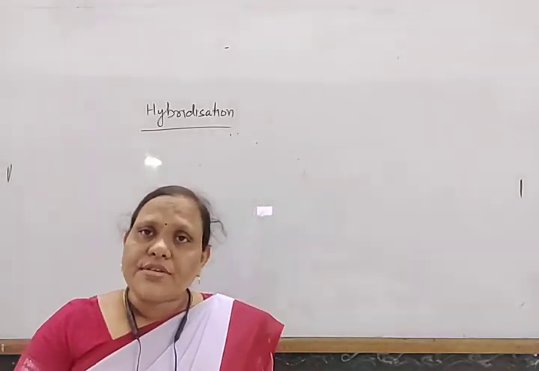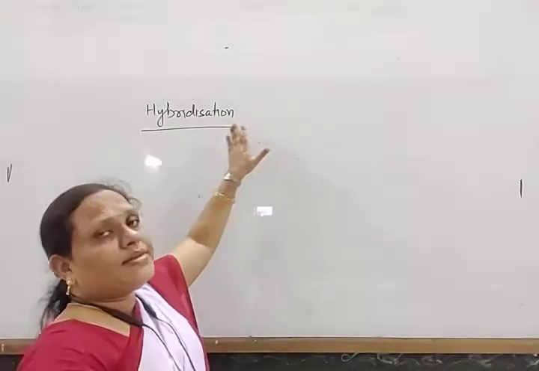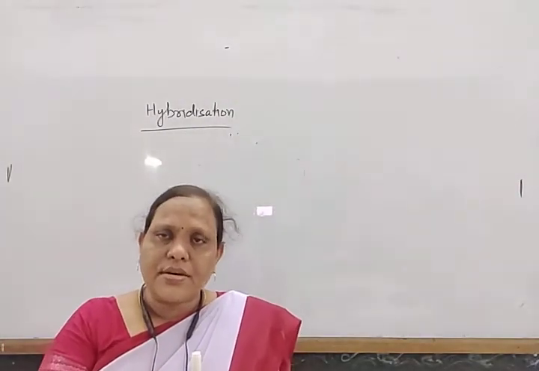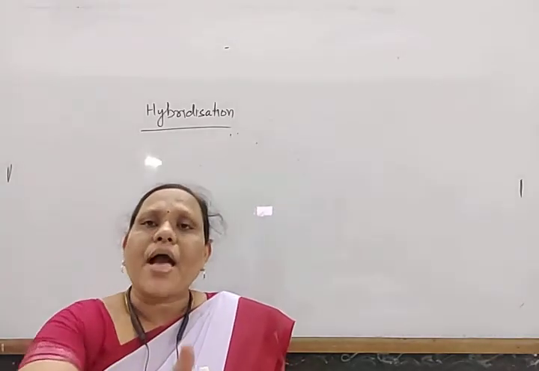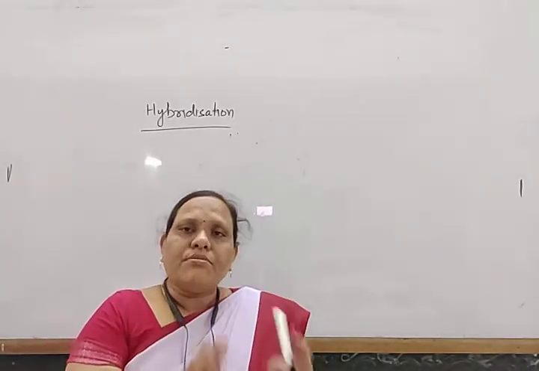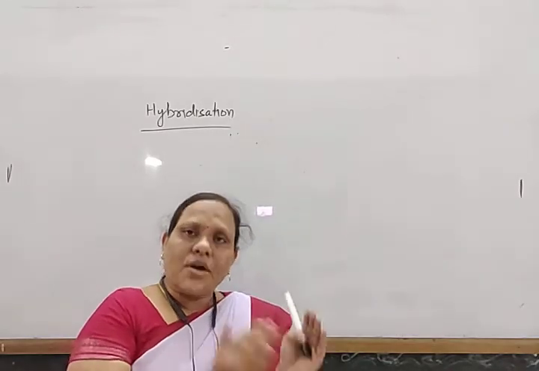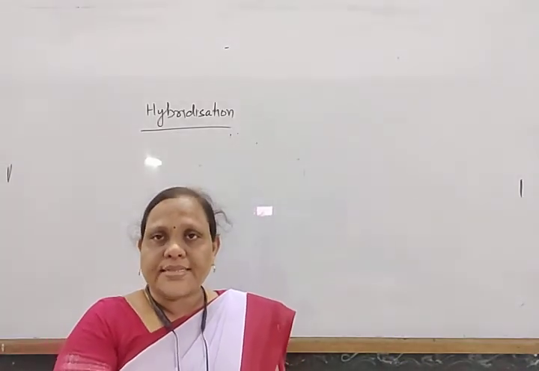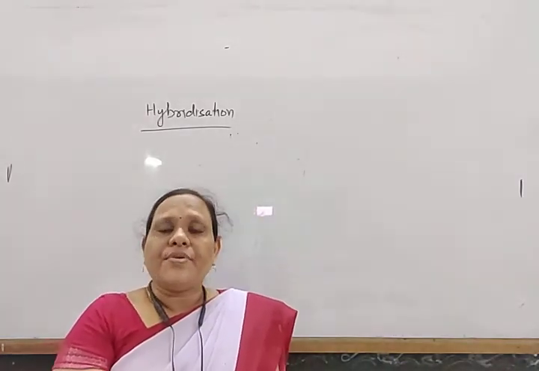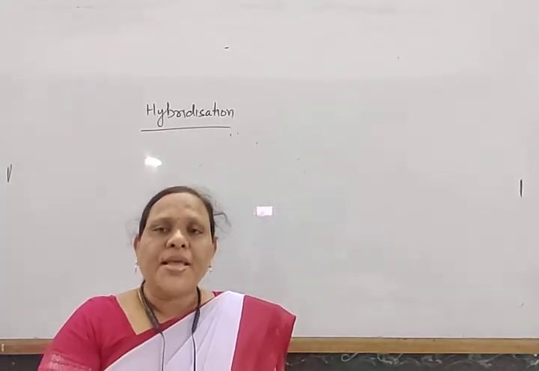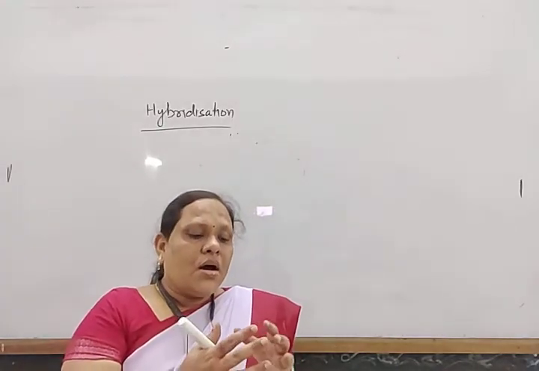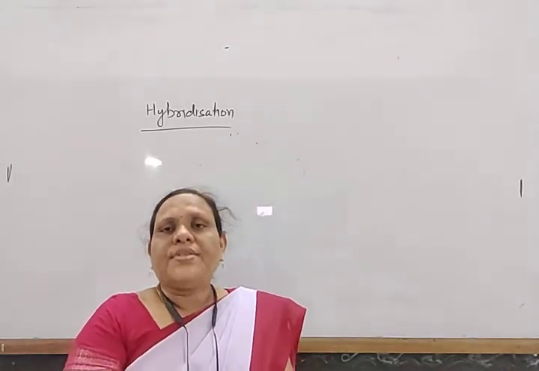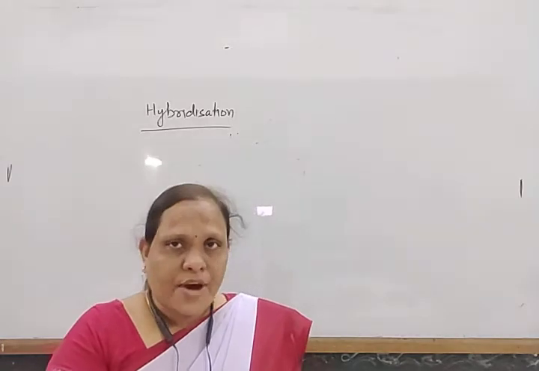So what are the characteristics of hybridization? The number of orbitals that take part in hybridization is equal to the number of hybrid orbitals formed. So the number of hybridizing orbitals should be equal to the number of hybrid orbitals. And all the hybrid orbitals have equal shape and energy. And being so, the hybrid orbitals generally form stronger bonds than pure atomic orbitals.